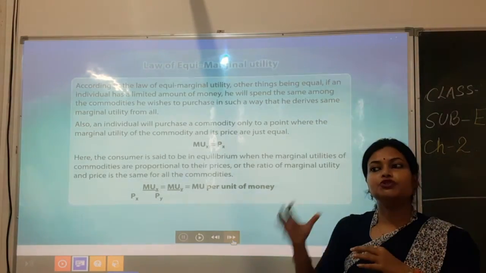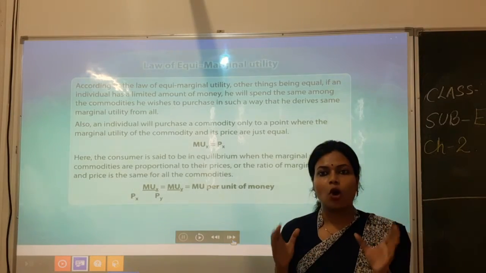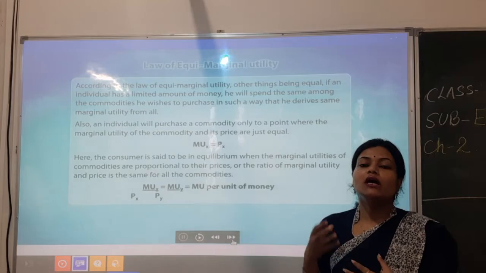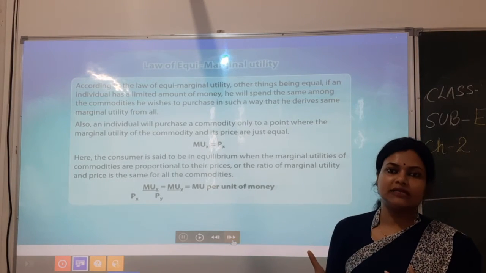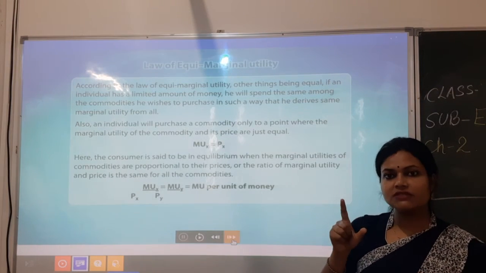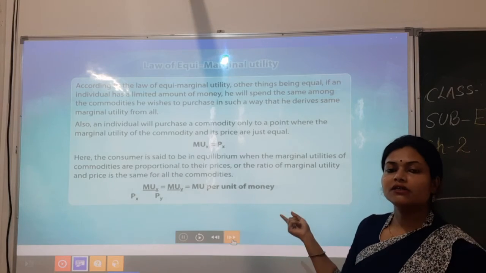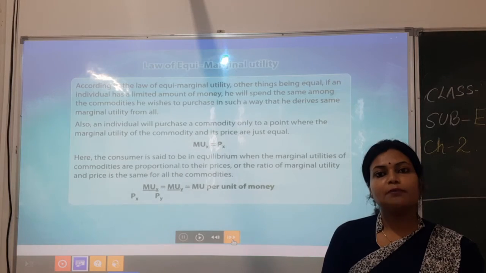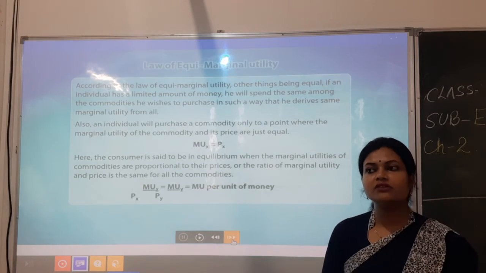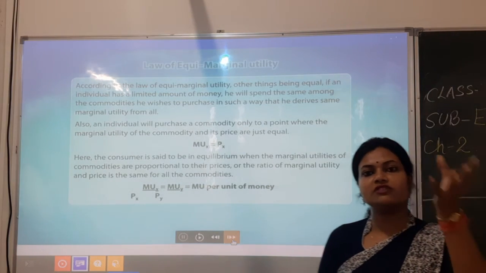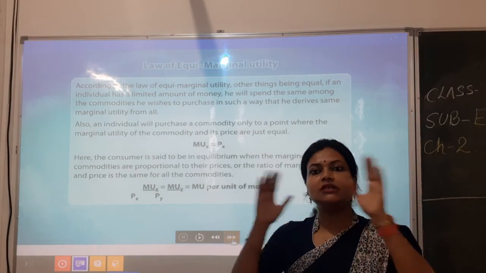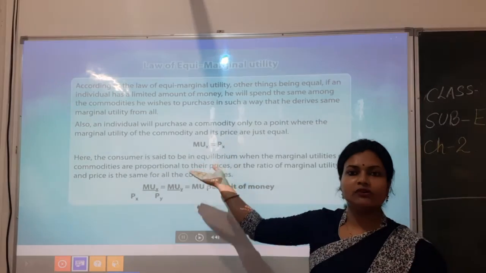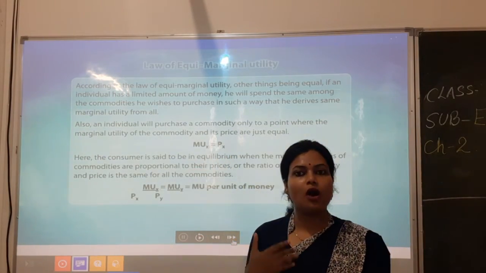So you will choose the combination of all goods in such a manner that you get the maximum satisfaction level. Satisfaction is measured here in terms of utility. So whatever money we have spent on purchasing the different goods will be equal to the utility level or the satisfaction level we get.